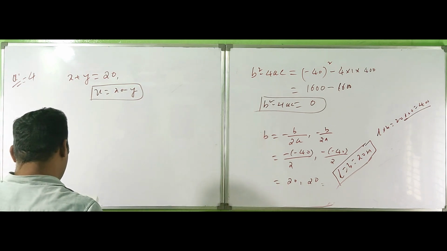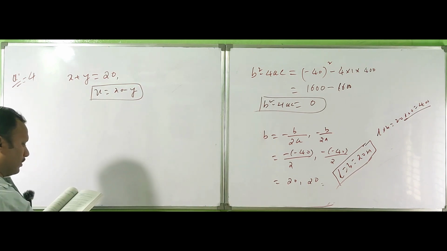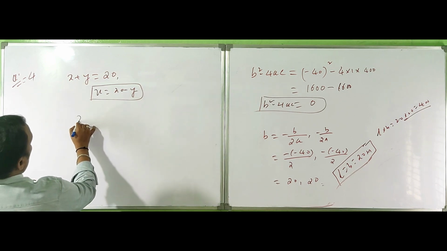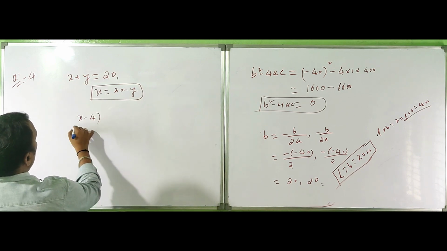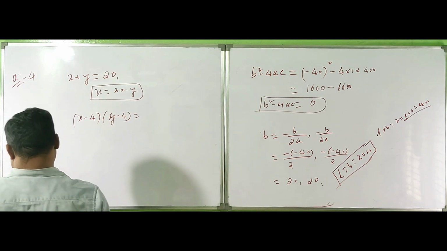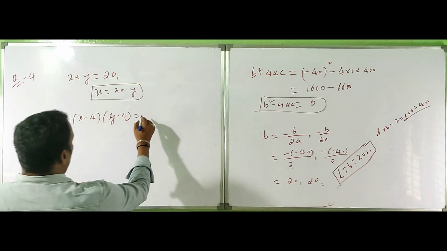Four years ago, the product of their ages was 48. Four years ago, x minus 4 and y minus 4, the product is equal to 48.